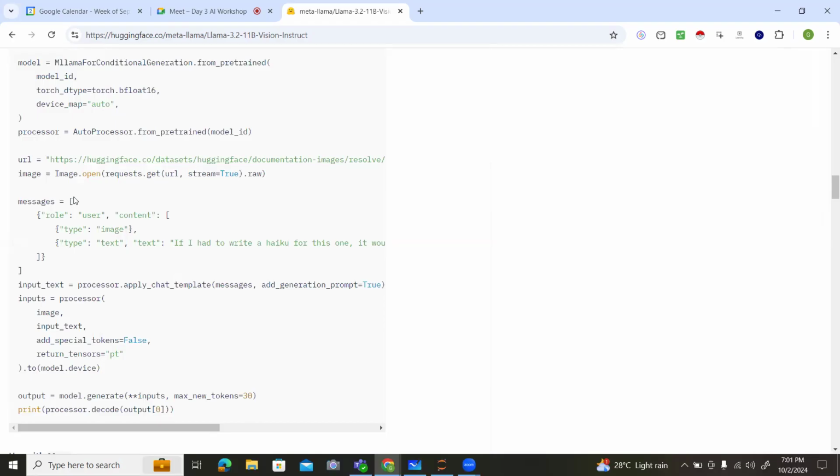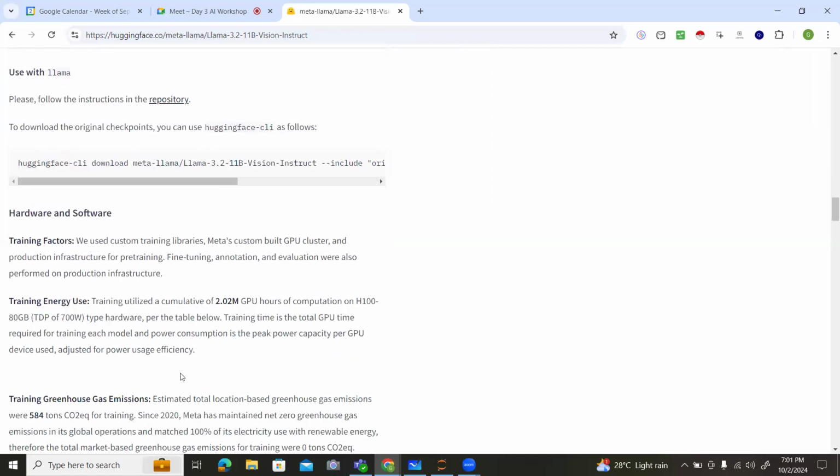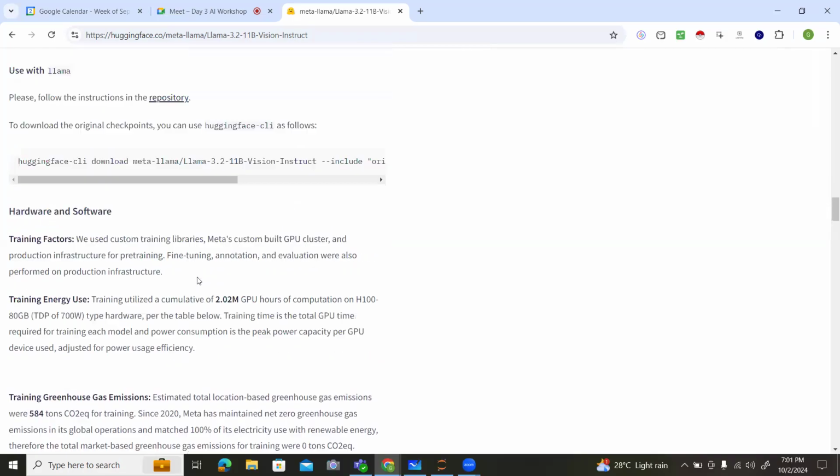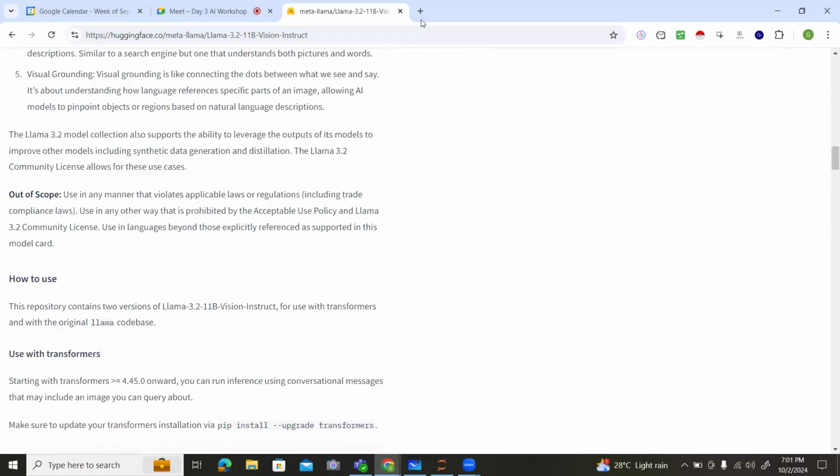It is very easy to write the code, easy to maintain, and easy to elaborate. Simply, if you know the English language, you will get approximately 70 to 80% of Python. So like this, simply by using this Hugging Face, we will get complete information about each and every model.